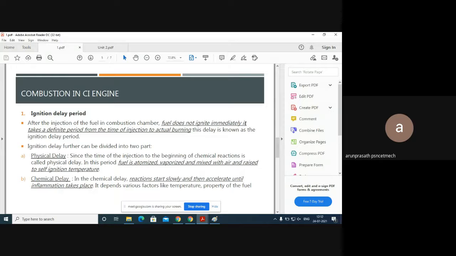Don't get confused. The physical delay is due to the fuel not being atomized properly, and it will be vaporized due to the self ignition temperature. We already discussed what self ignition temperature means earlier in this video. Then the chemical delay is due to the reaction of chemicals, that means inflammation takes place. Factors like temperature may be responsible for the chemical delay. Both delays are normal processes, not a flaw. Both the physical delay and chemical delay are responsible for our ignition delay period.